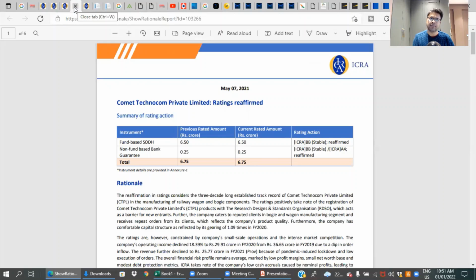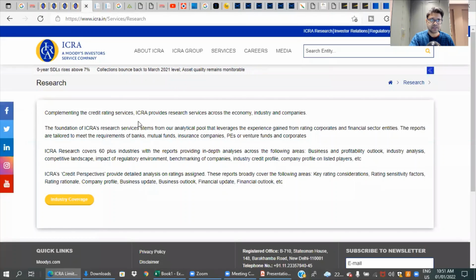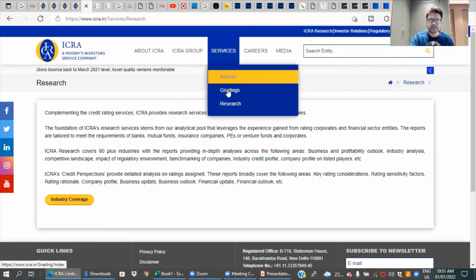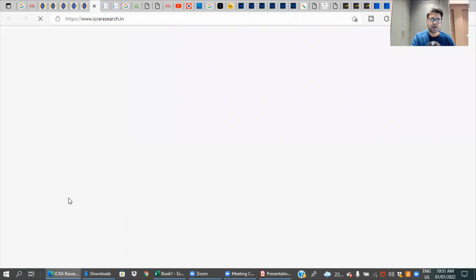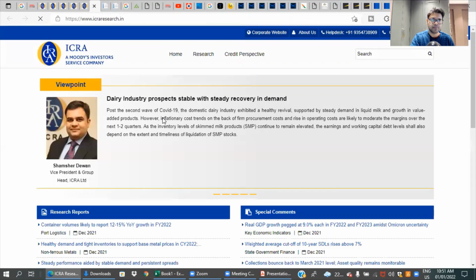So again, in the top 10, I'm taking the name of one, but you can go to CRISIL, you can go to CARE, and you should try to search for these things. So the industry research framework is one, your company risk rating report is two, and the third is the research which they conduct in various industries. So if you go to their services, you will see research. If you click research, you will get into industry coverage. If you click on industry coverage, you will see various research reports they publish.